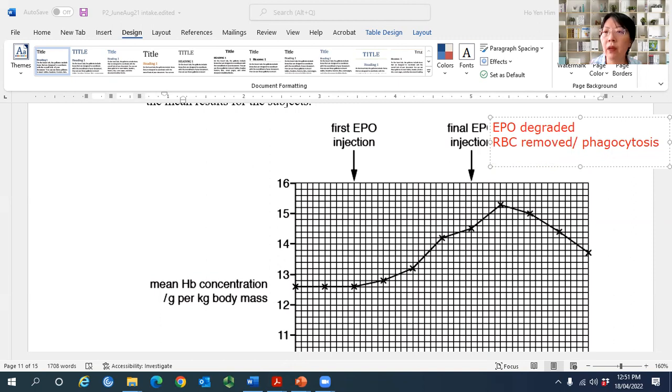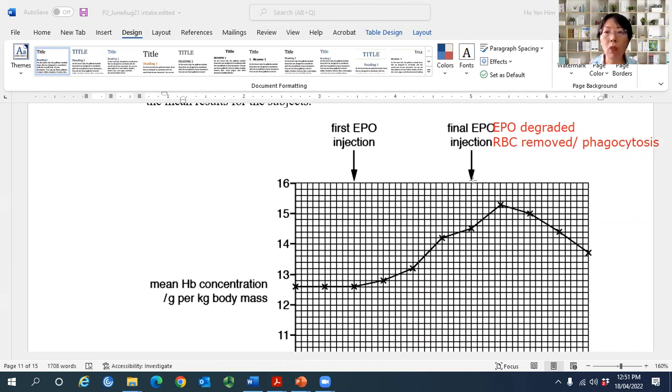So EPO is degraded already. That means any chemicals in our body will not be kept in our body for a long time. You will remove them, usually by phagocytosis. So EPO might be removed by phagocytosis, and then red blood cells may be removed by phagocytosis. Therefore, the hemoglobin concentration will drop. So that explains why there's a drop there.